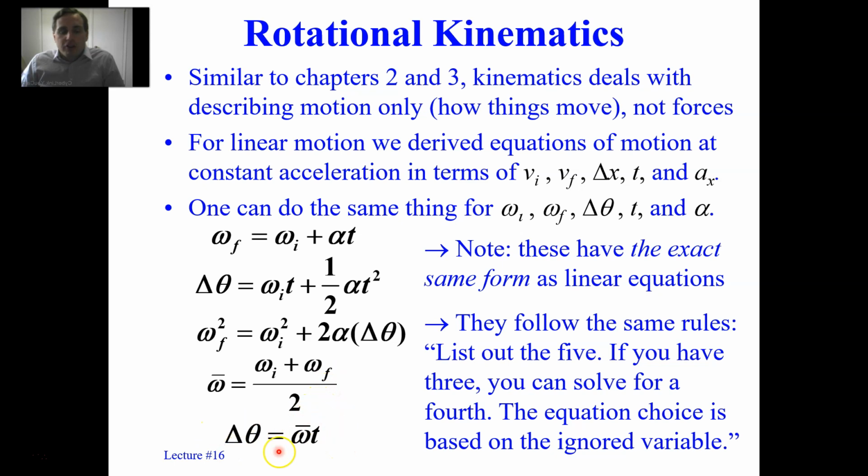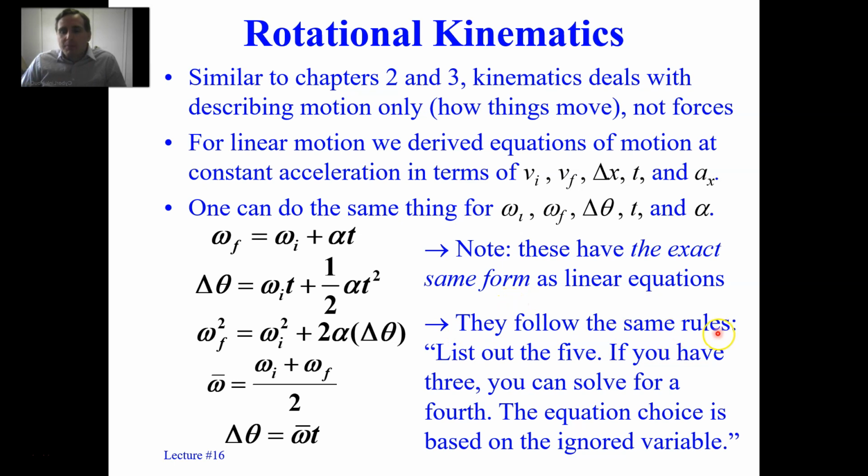So then the other equation is the displacement is average angular velocity times time. Remember, the definition of acceleration ignores delta theta, the angular displacement. The displacement curve ignores omega final, that is the final angular velocity. The square of velocities equation ignores time. And then the displacement average angular velocity equation ignores acceleration. Again, these have the exact same form as their linear companions.